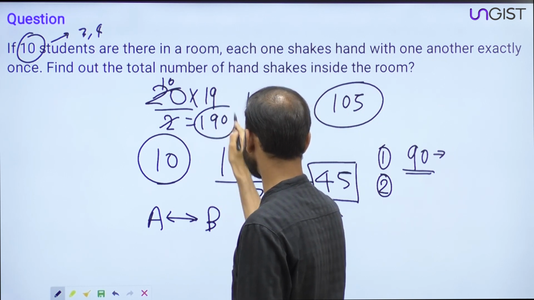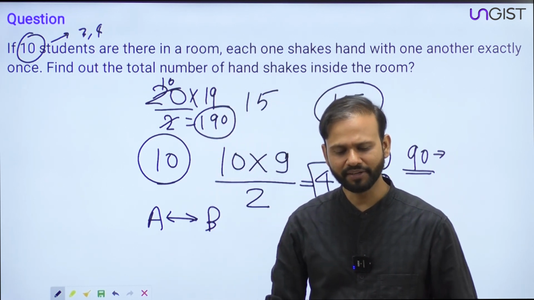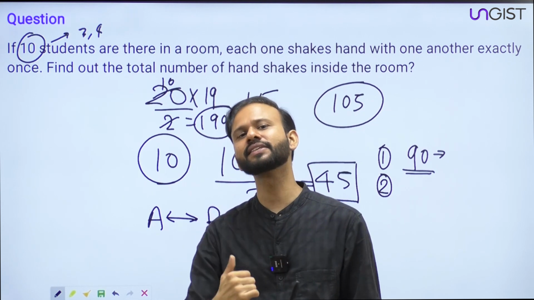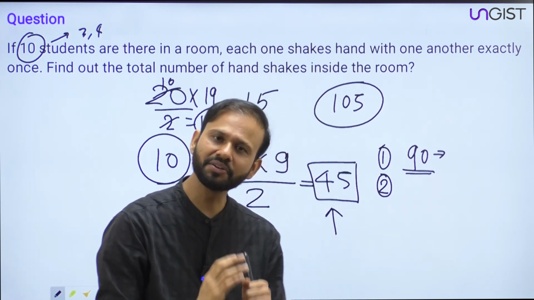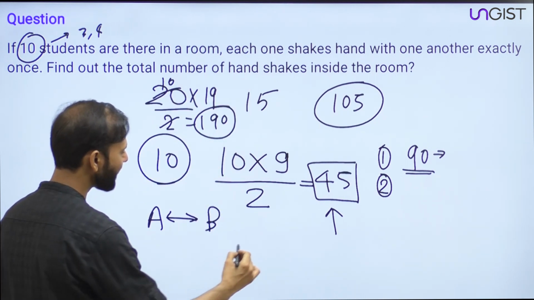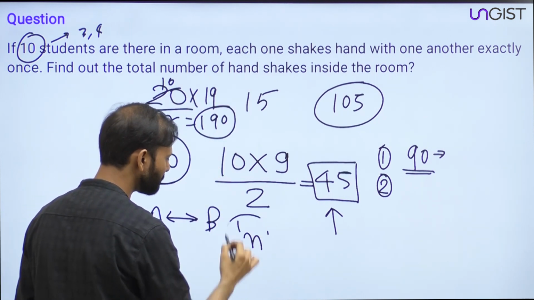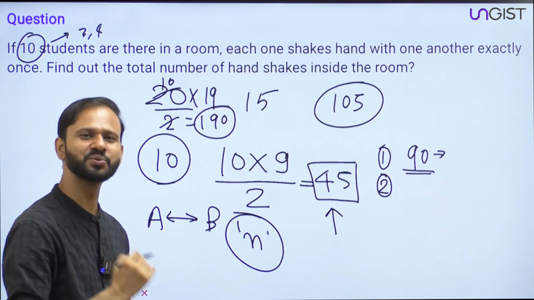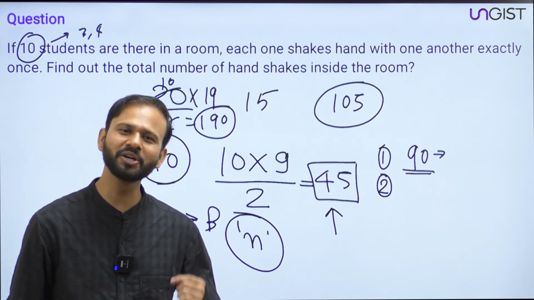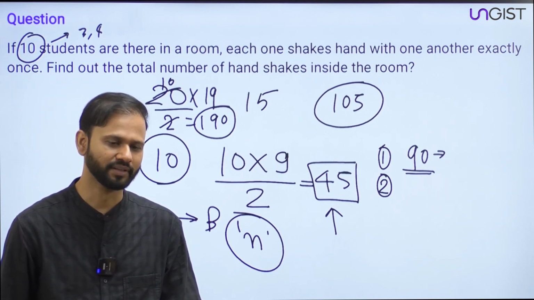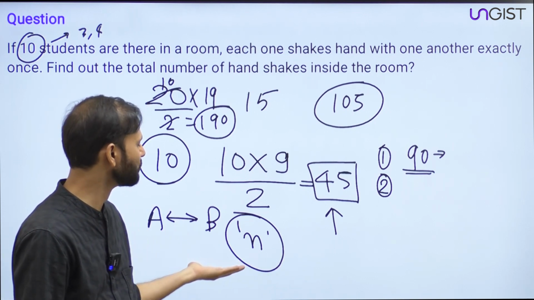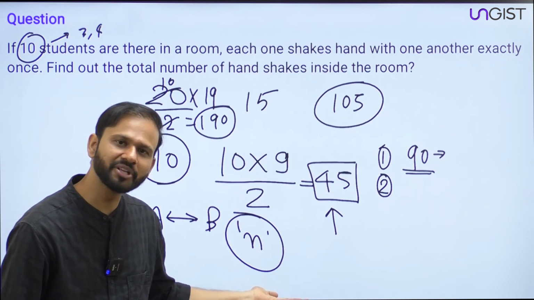Very correct. So guys, if now we want to generalize this as a formula, then what we can say is, if there are n students inside the room, then how many total handshakes will be there? What will be the answer?